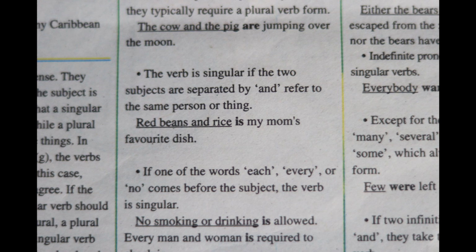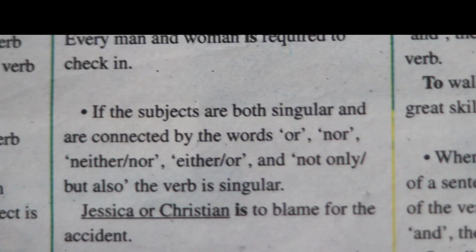Next rule. If the subjects are both singular and connected by the words or, nor, neither nor, either or, and not only but also, the verb will be singular. So let's go with this. Here are some examples. Jessica or Christian is to be blamed for the accident.